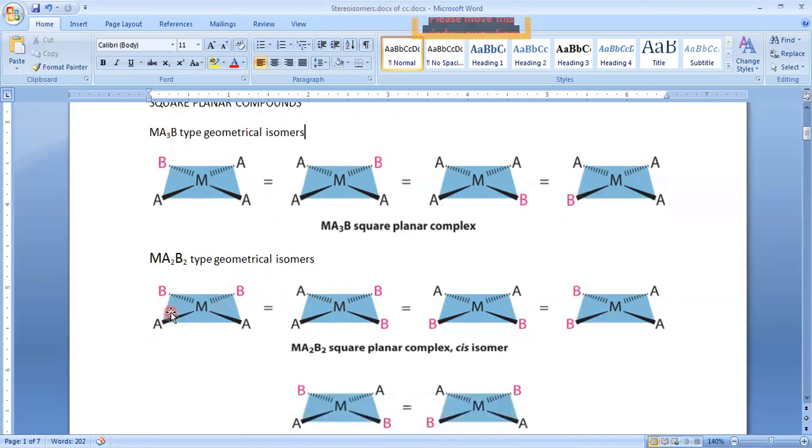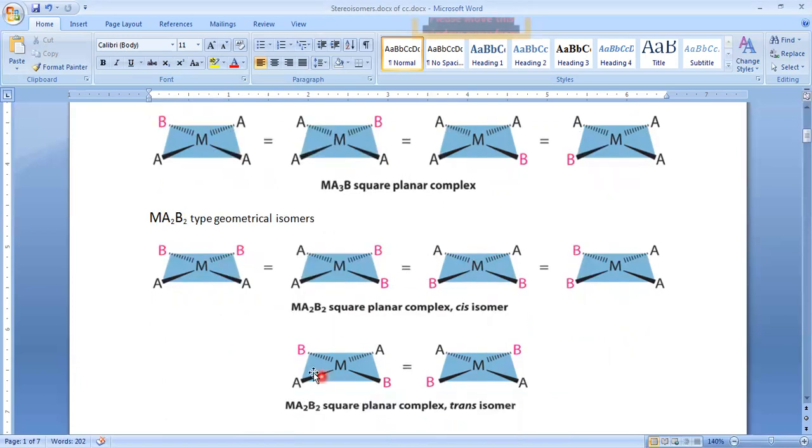So now we can write six possible structures for this formula. In the first case, these two are oriented on the same side, presented towards this side. So all these four are cis. Just see how we can get all this by rotating this compound through the principal axis, that is the C4 axis, by 90 degrees. Next, another geometry: here the two B's are opposite to each other and the two A's are opposite to each other, so it is a trans geometry. These two are trans and these four are cis.